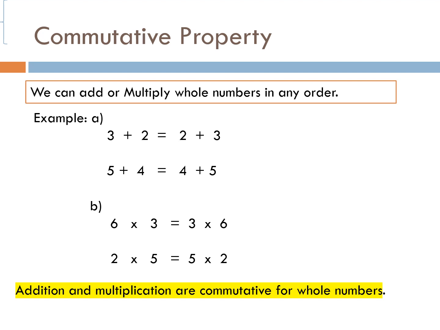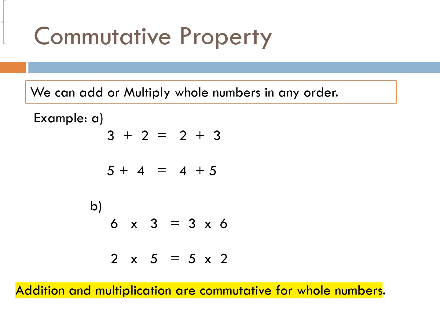The next property we will study is the commutative property. This property states that we can add or multiply whole numbers in any order. It means if we change the order of the numbers, the result does not change. For example, 3 plus 2 is equal to 2 plus 3. You can see here that if we change the order of 3 and 2, the sum does not change. It will give you the same sum in both the cases.